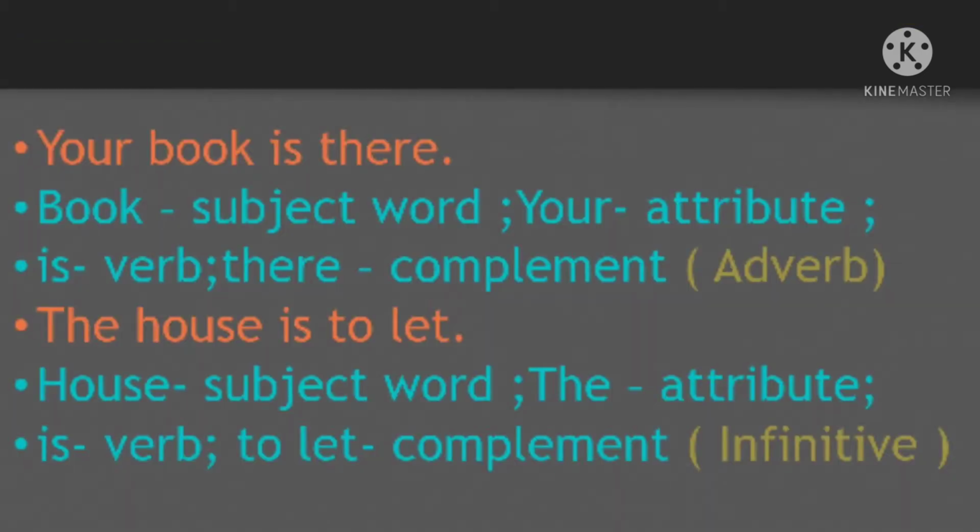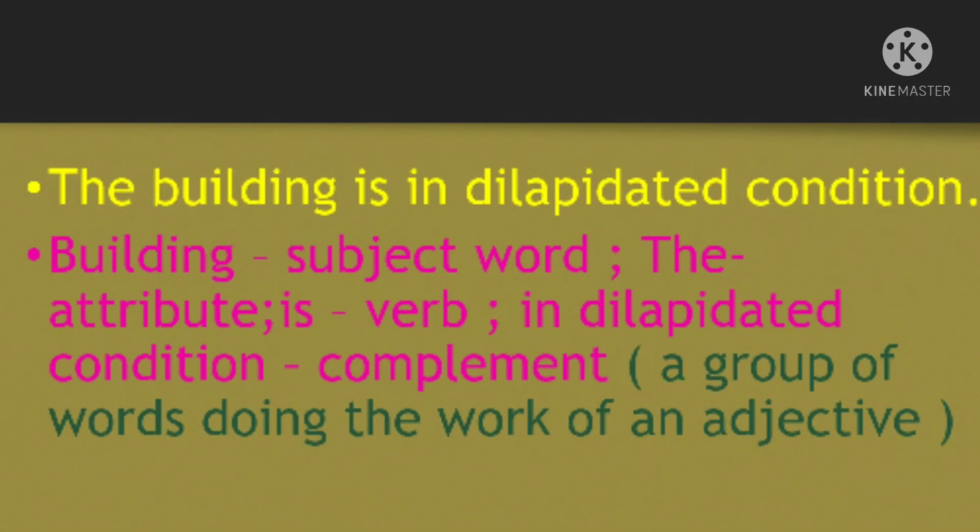Students, now let us see the next example. Your book is there. So book is the subject word, your is the attribute, is is the verb, and there is the complement, and here this complement is an adverb. Okay. Next, the house is to let. So here house is the subject word, the is the attribute, is is the verb, and to let is the complement, and it is again an infinitive.